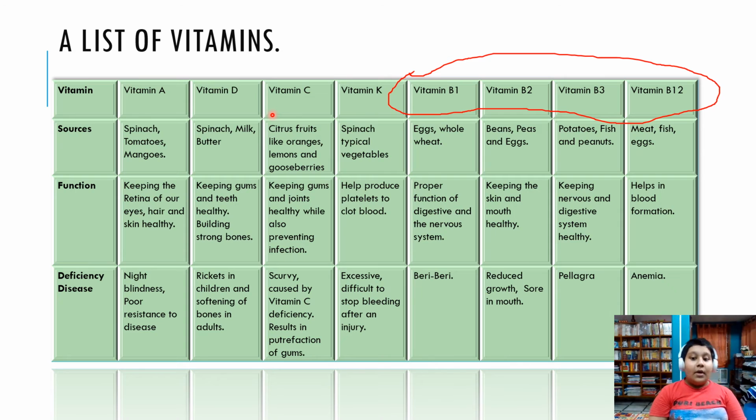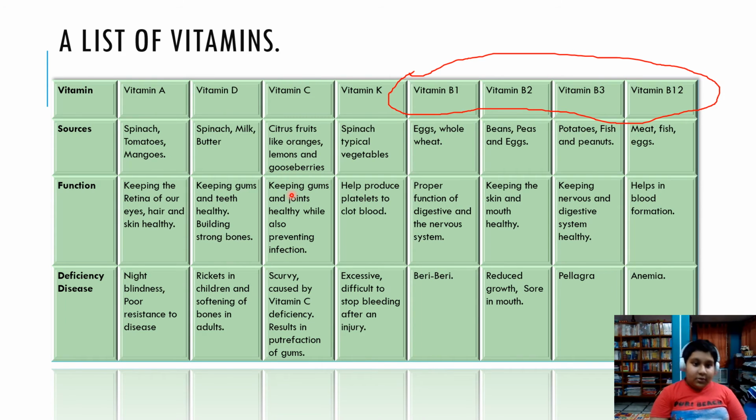Vitamin C is obtained from fruits, mostly citrus fruits like oranges, lemons, and gooseberries, because they contain small forms of citric acid. Citric acid is similar to ascorbic acid, which is another name for vitamin C. Both of them are organic acids because they contain COOH, that is carbon, oxygen and hydrogen. We will discuss it in the chemistry module.